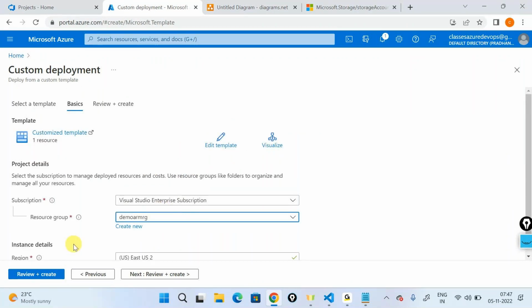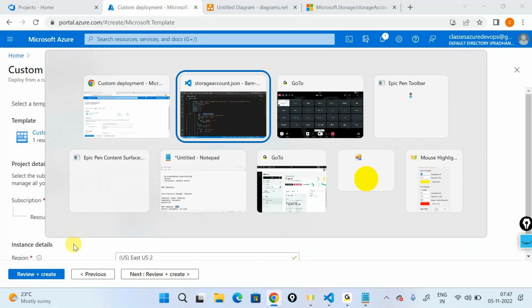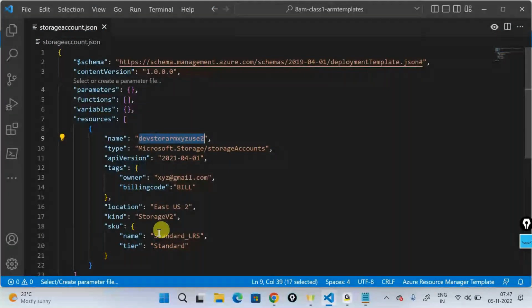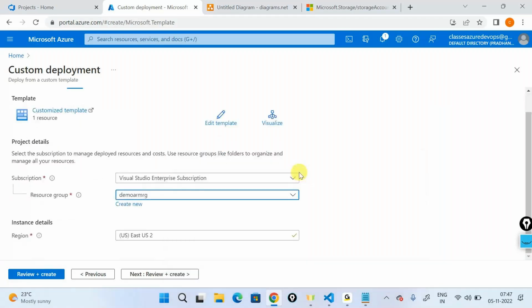Meaning I'm trying to recreate the same storage account. I don't have if else, I don't have anything else mentioned in my template. It's a simple template out here. I'm just trying to deploy this. Now tell me guys, what do you think will happen if I do a review and create? Do you think the validation will fail or anything as such?